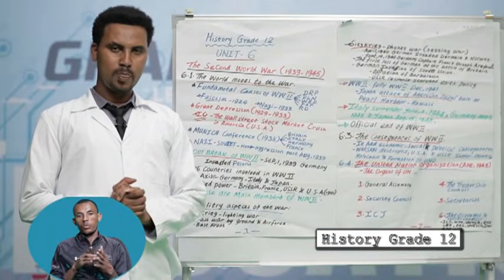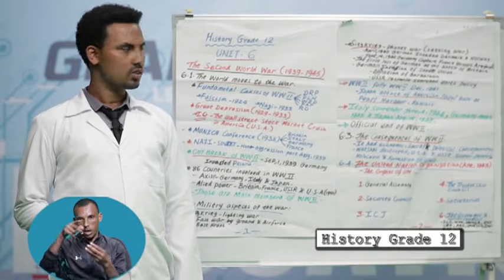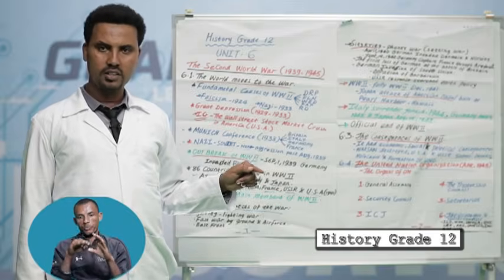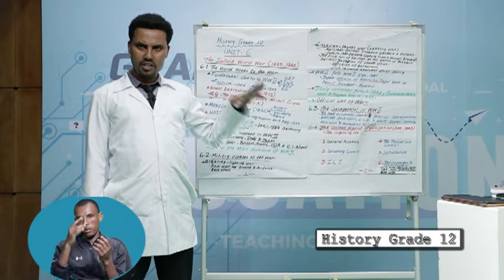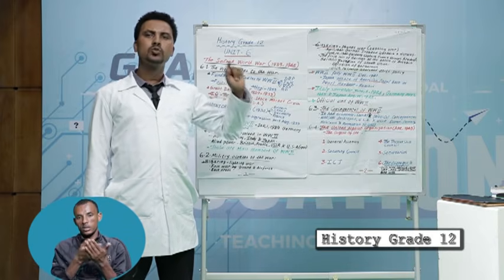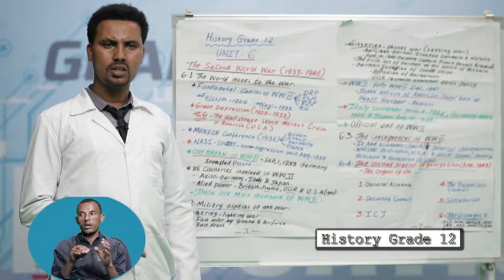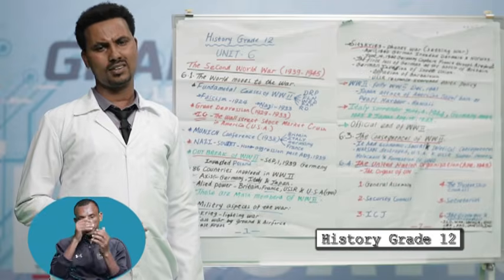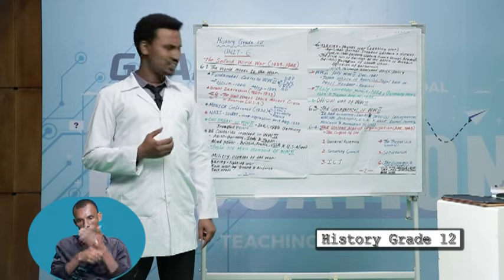Okay, student, generally today we have seen how the world moved to war. In this lesson, the fundamental causes, fascism and Nazism, are included under how the world moved to war. Because the Second World War was the most destructive war in the history of mankind. It affected humanity throughout the world.